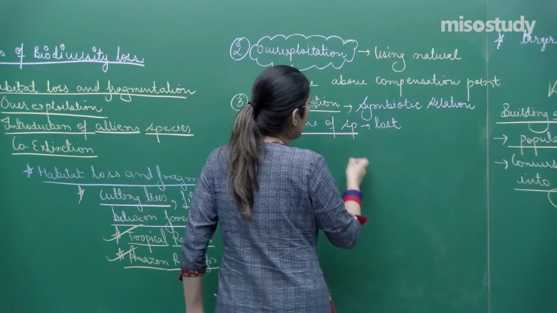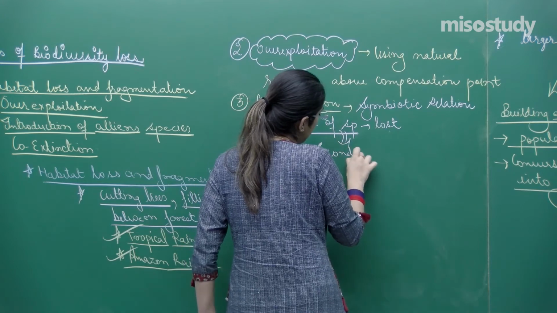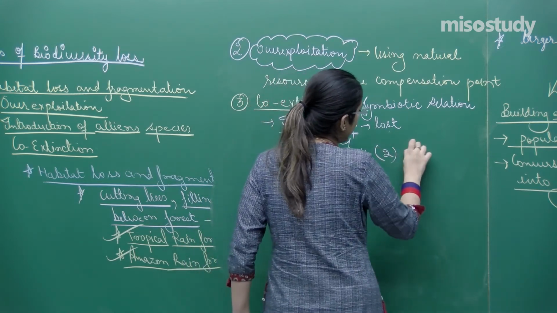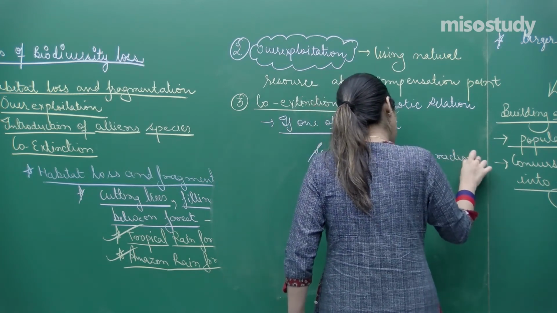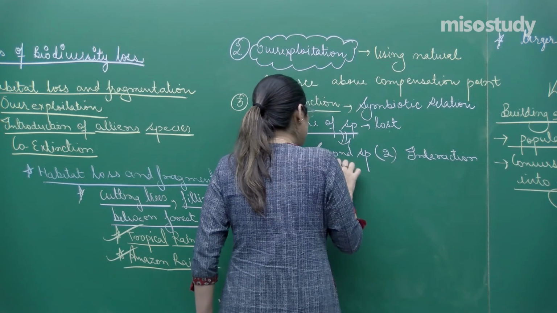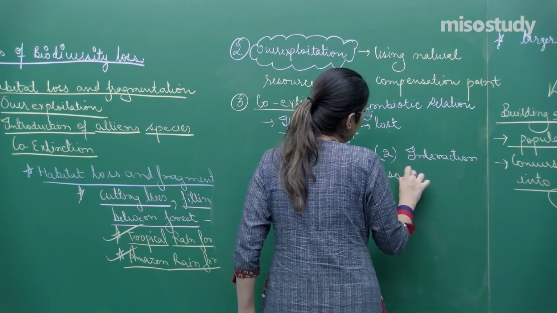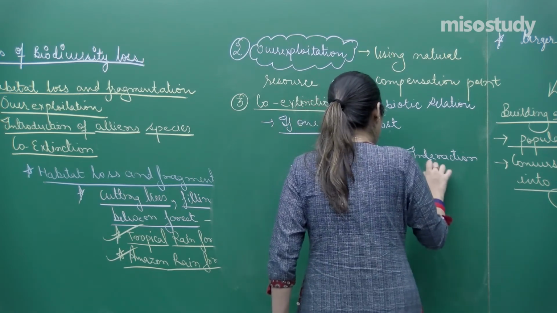If one of the species is lost, the second species which is in interaction with the first is also affected. Now, how does this happen?